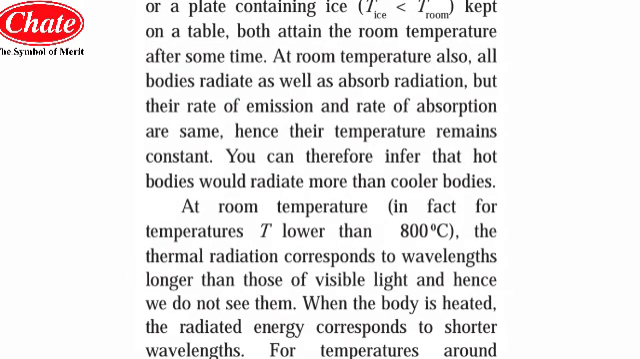So students, a plate containing ice, means suppose ice is there in the plate, so that the temperature of the ice is less than the temperature of the room, means the temperature of the room is higher than that of the ice which is kept on that plate. Now, kept on the table, both attain the room temperature after some time. At room temperature also, bodies radiate as well as absorb radiation, but the rate of emission and the rate of absorption are the same, hence their temperature remains constant.